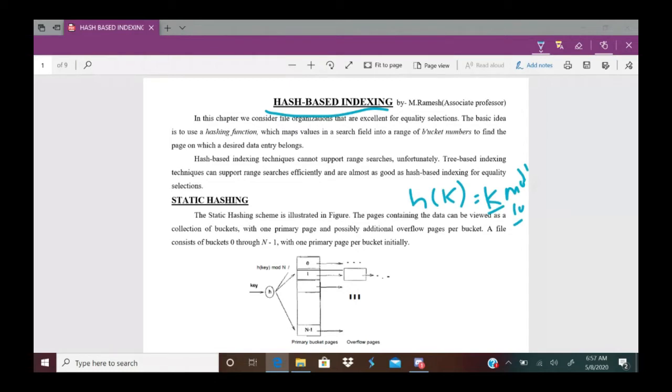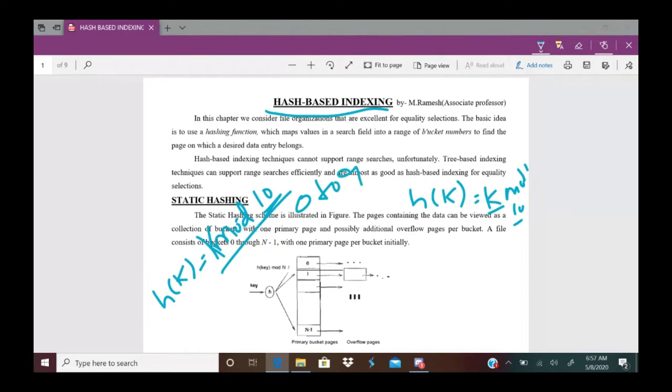Here I am writing the hash function as h of k equal to k mod 10. What does k mod 10 mean? 10 is specifying the size of the index. Here the size of the index will start from 0 to 9.